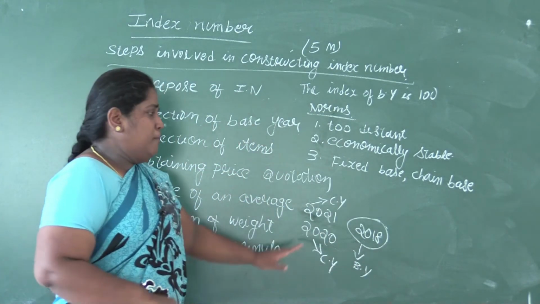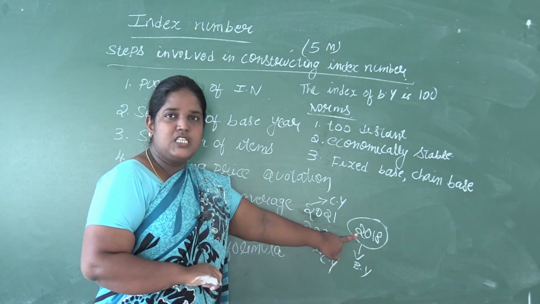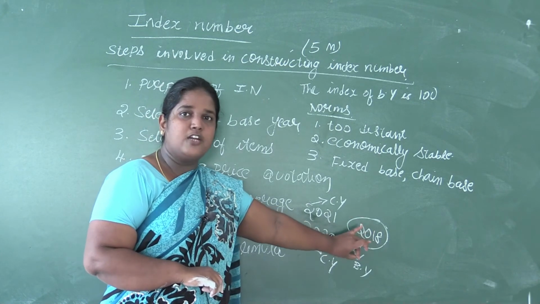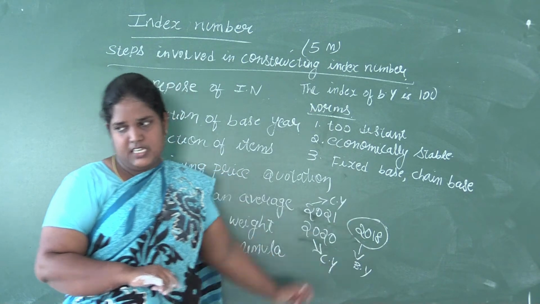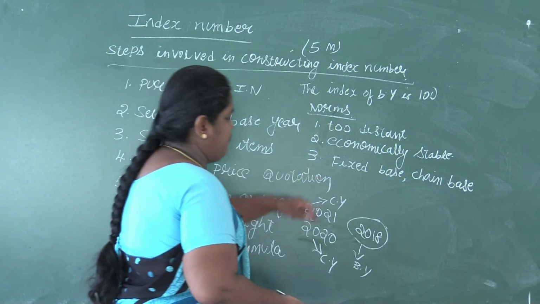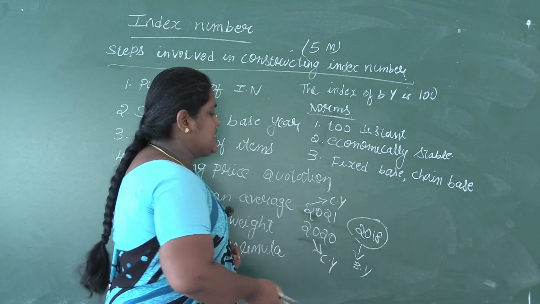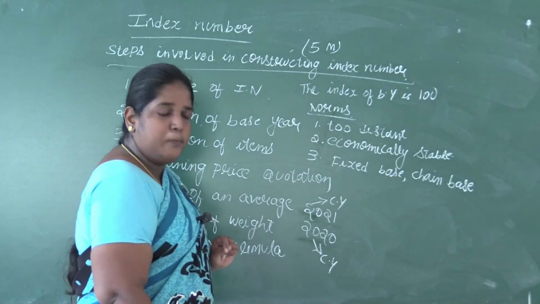The current year may be changing, but the base year should be constant. If you have that constant base year, we call it fixed base year. Chain base is nothing but the preceding year itself being the base year.